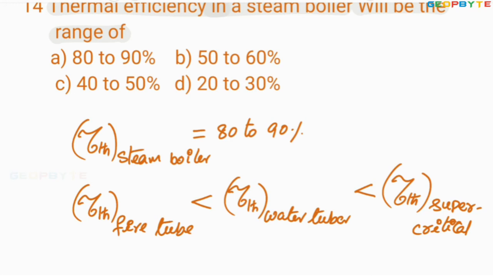Anyhow, thermal efficiency of the supercritical boiler is very high compared to the thermal efficiency of the water tube boiler, and the thermal efficiency of the fire tube boiler is very less compared to thermal efficiency of water tube boiler or supercritical boiler. Anyhow, look at the option A. Option A itself is absolutely correct. I hope you got my point. Let us take the last problem.